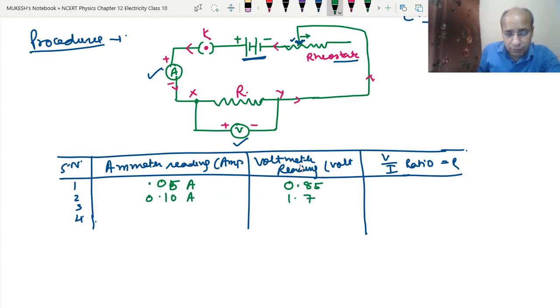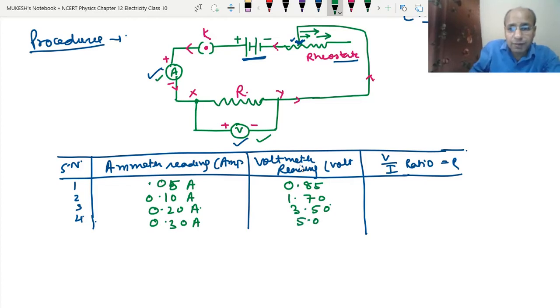The corresponding voltmeter reading becomes 1.7 volt. Now we will again slide it. The current in the ammeter will change again. Now the current becomes, let's say, 0.2 ampere, and the voltmeter reading becomes, let's say, 3.5 volt. Now again we will slide it. The resistance is again reducing. Now the current becomes, let's say, 0.3 ampere, and the value of the voltmeter becomes 5 volt. Now again we will slide here.